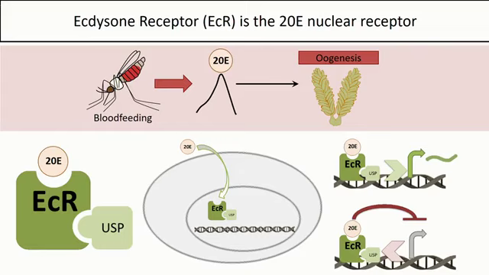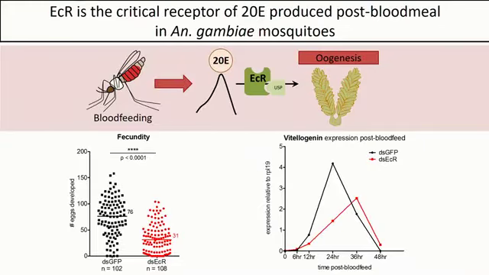We know a lot from Aedes that this ECR receptor is the critical receptor for 20E that's produced by the female after a blood feed. These two bind together, and this interaction is essential for the process of oogenesis to begin. So what I've done is looked at whether ECR is also this receptor for 20E after blood feeding in Anopheles gambiae mosquitoes. And we see that, in fact, this relationship is conserved.